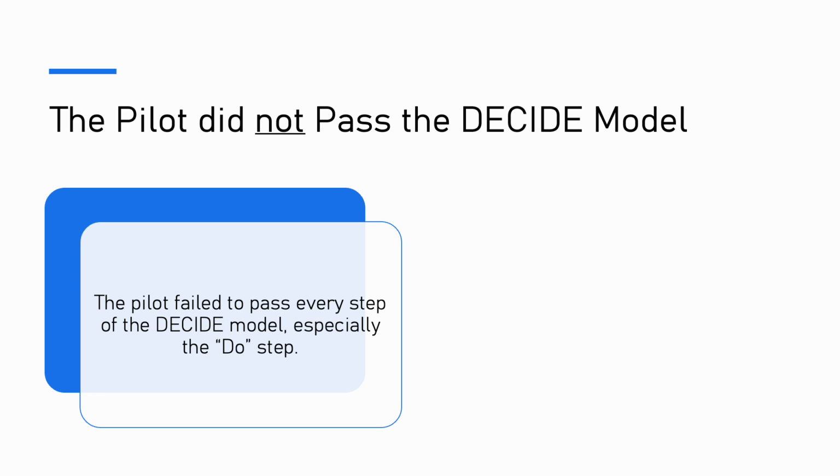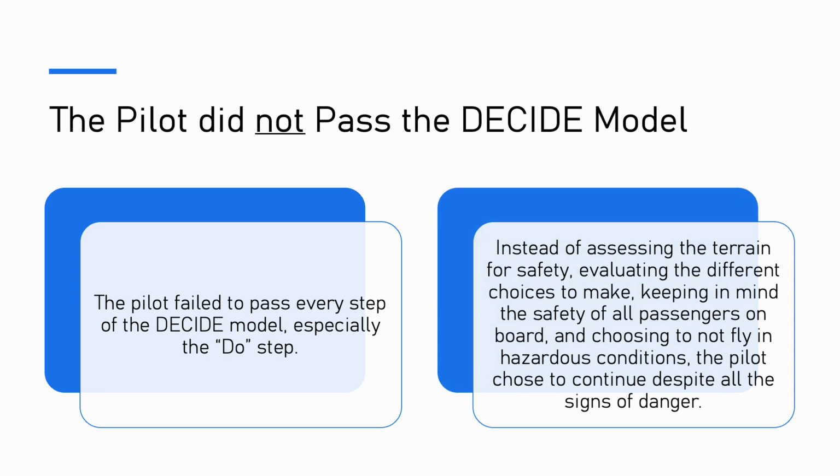He failed, especially the do step, which is essentially doing what is best for everyone, doing the best option possible given the circumstances. Instead of assessing the terrain for safety, evaluating the different choices to make, keeping in mind the safety of all passengers on board, and choosing to not fly in the hazardous conditions, the pilot chose to continue despite all the signs of danger.